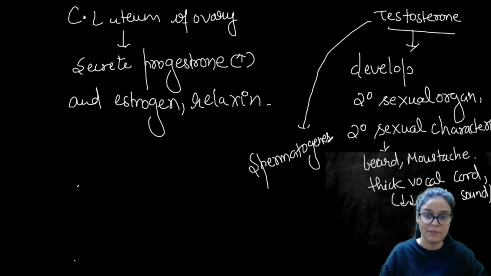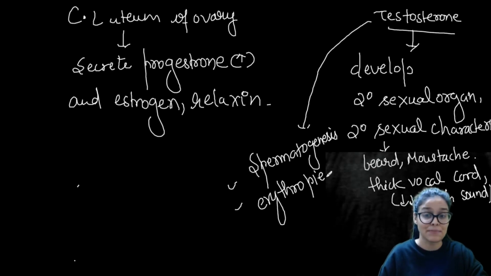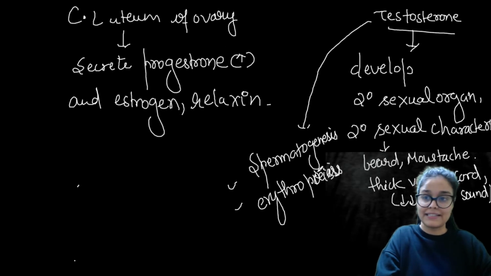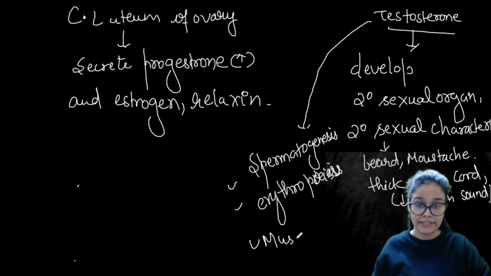Spermatogenesis means sperm formation. Apart from that, testosterone also helps in erythropoiesis, means RBC formation. It also promotes muscular growth.